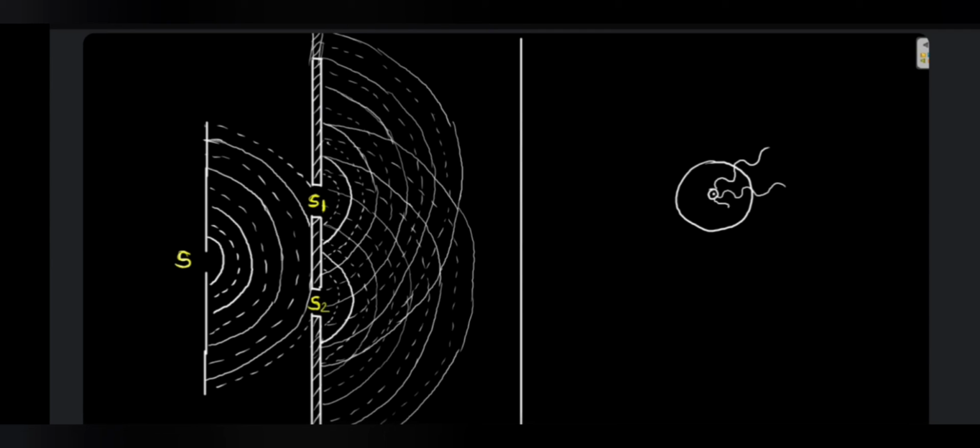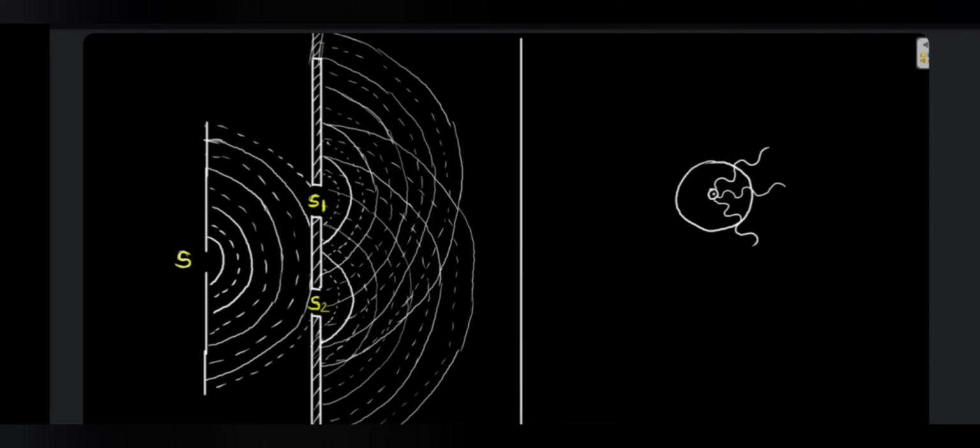What is done over here is that the dotted and thick lines which are drawn show the crests and troughs. Since this source is a linear source of light, a cylindrical wavefront will be given out from the slit S, whose section we have drawn over here. The solid curves you can see represent the crests, and the dotted curves represent the troughs.